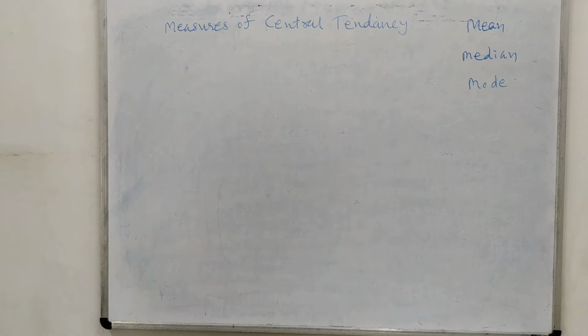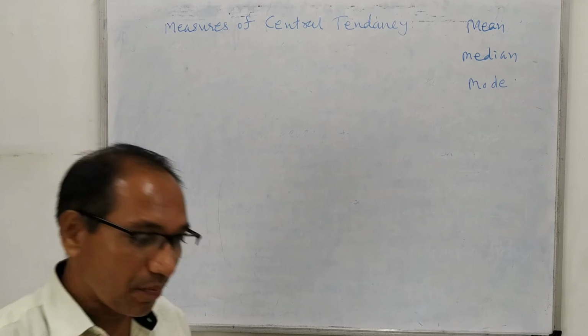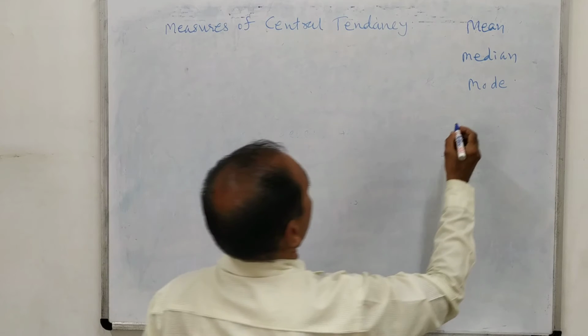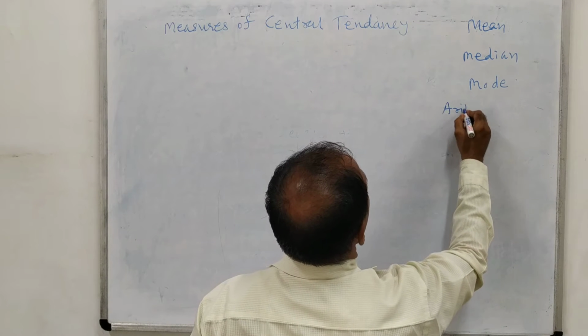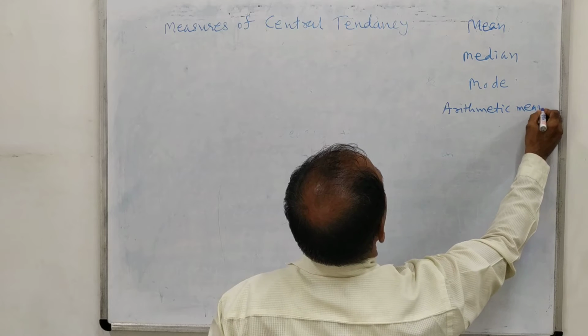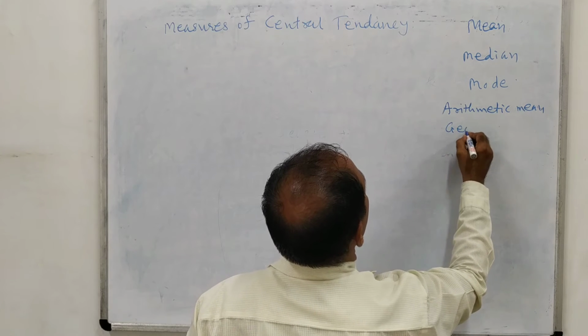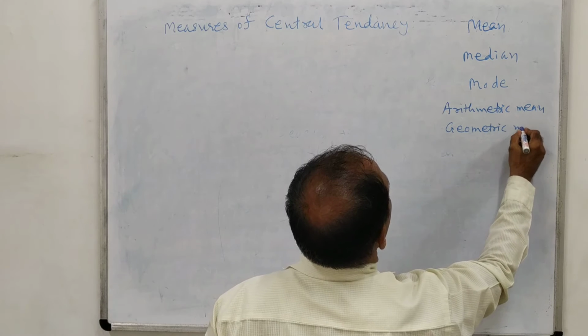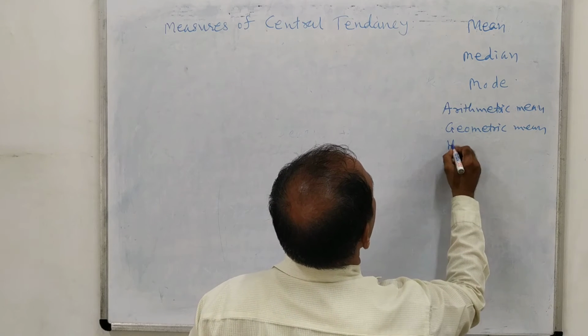In the mean, we want to see three types of means: arithmetic mean, geometric mean and harmonic mean.